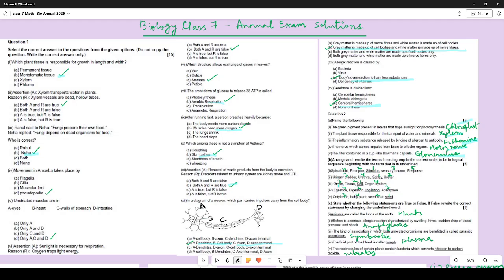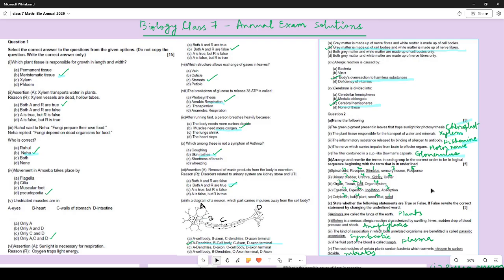From cell to tissue to organ system. Over here, the first one is ingestion, then digestion, then egestion. After digestion, it will be absorption, and in the end, egestion of excretory undigested food matter. First one, the seed. The seed coat breaks open, then the cotyledons emerge, and these cotyledons, they will give rise to the baby plant.